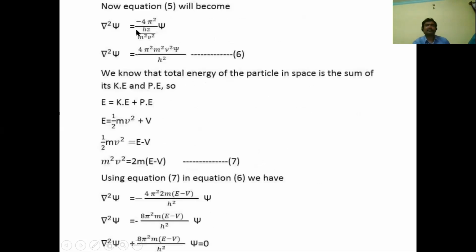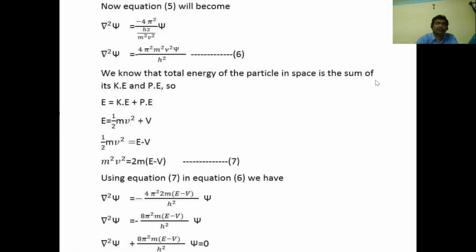So del square psi is equal to minus 4 pi square by lambda square psi. In place of lambda square, we substitute h square by m square v square. So del square psi is equal to minus 4 pi square m square v square, which comes to the numerator, into psi, divided by h square.